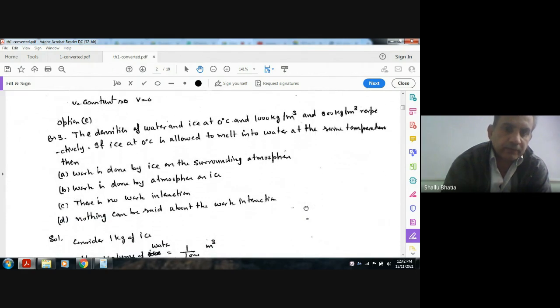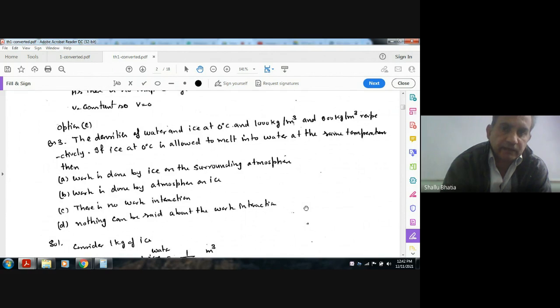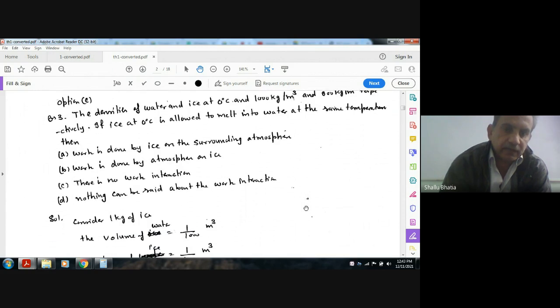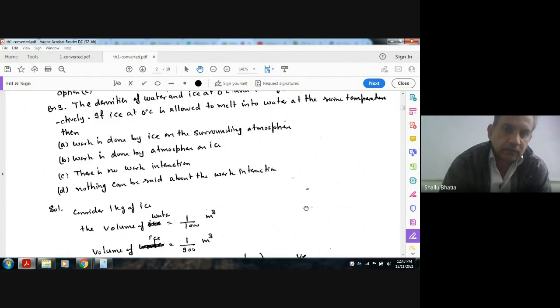Next, the densities of water and ice at 0 degree Celsius are 1000 kilogram per meter cube and 900 kilogram per meter cube respectively. If ice at 0 degree Celsius is allowed to melt into water at the same temperature, then: work is done by ice on the surrounding atmosphere; work is done by the atmosphere on the ice; there is no work interaction; nothing can be said about the work interaction.